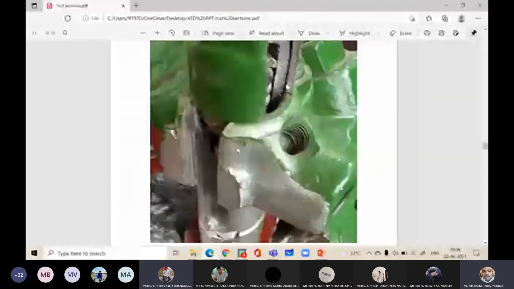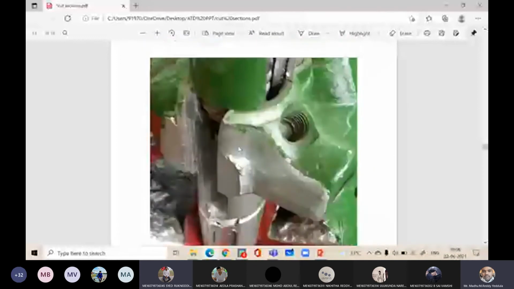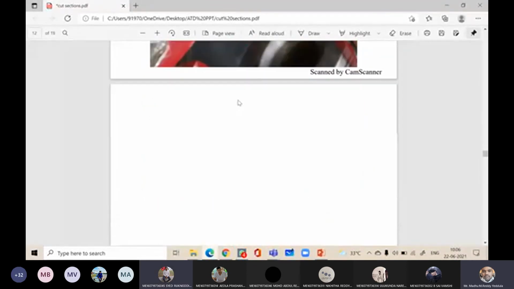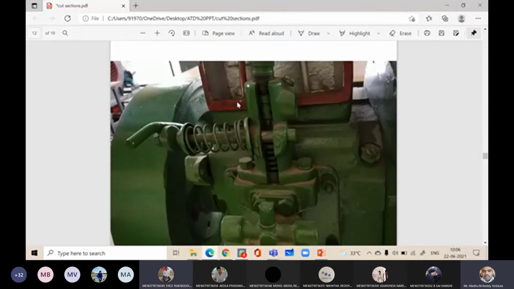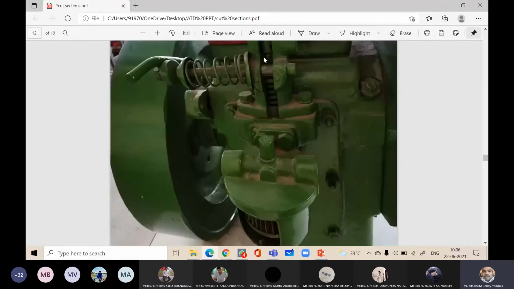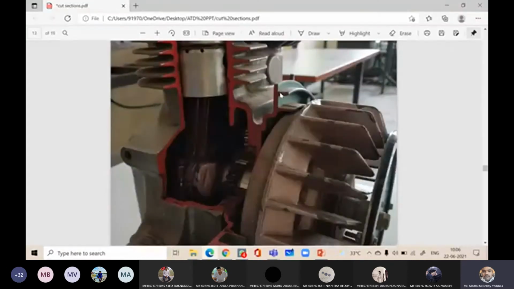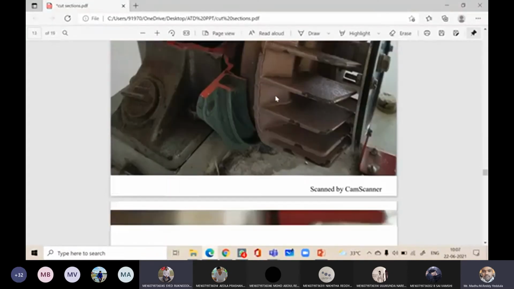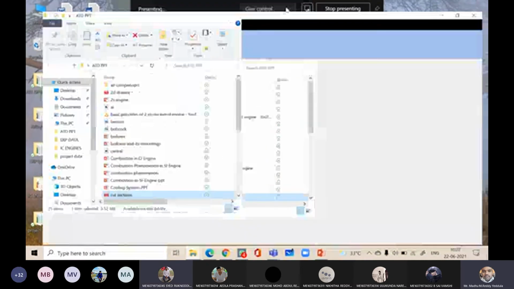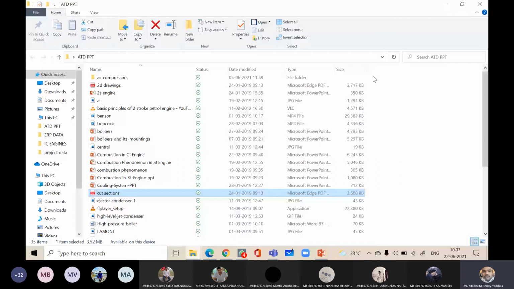Sir, this is our college. Yeah, it is there in our college. This is an injector. Now we are going to discuss. And the fuel pump will be at the back. You can operate the fuel pump by operating this. Okay, we will see in the lab. Anyhow, we are coming to the college next week. College is opening, maybe guidelines should come first. Okay, sir.